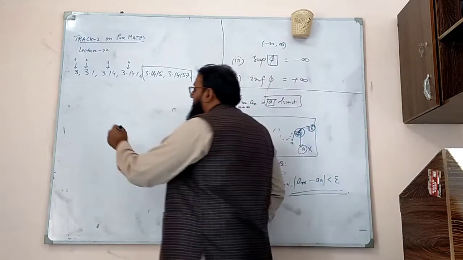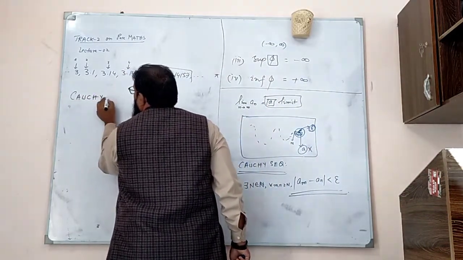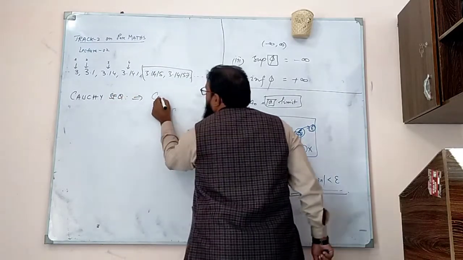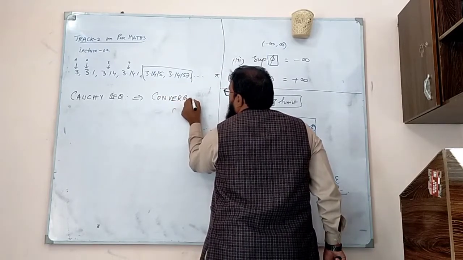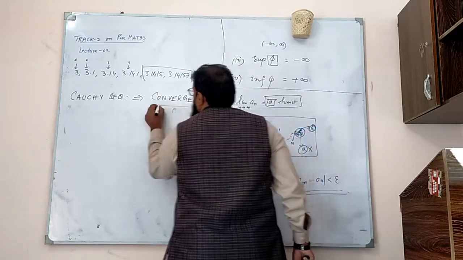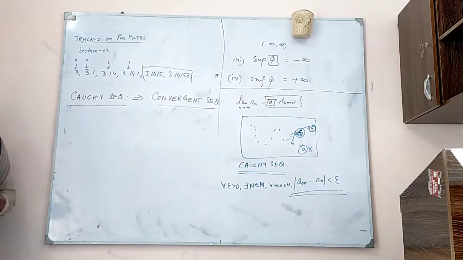So we claim one thing, that if a sequence is a Cauchy sequence, it implies it is a convergent sequence. Is it okay? Always? Not always.